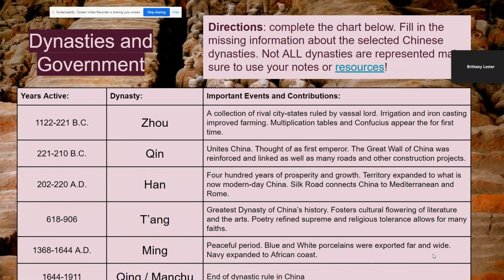They also had quite the naval fleet that expanded to the African coast, but unfortunately, it didn't really have that lasting of an impact after this dynasty. And then 1644 to 1911 is the Manchu dynasty. The Manchu are foreign; they're not from China, and they basically make it so that they don't preserve a lot of the old ways, and this is the end of dynastic rule in China, and it's what finally leads to them trying to become the People's Republic of China in 1912.